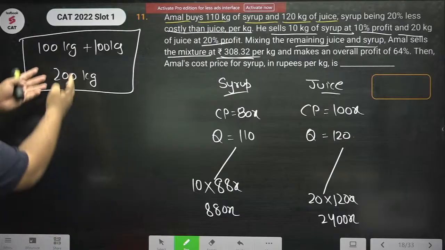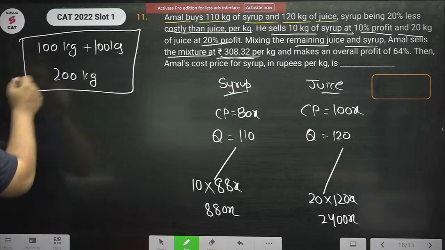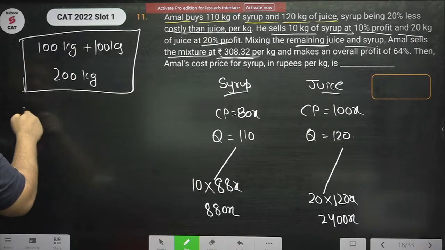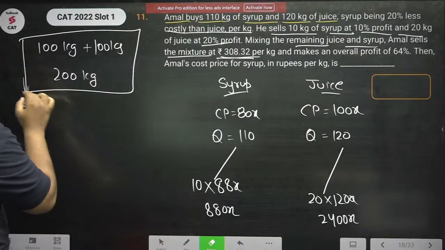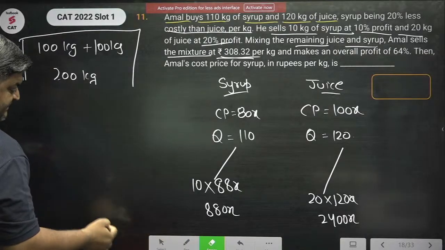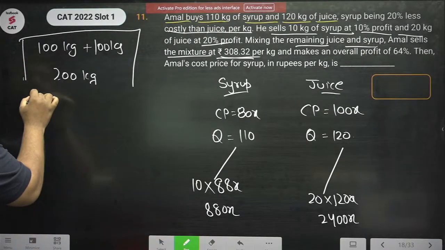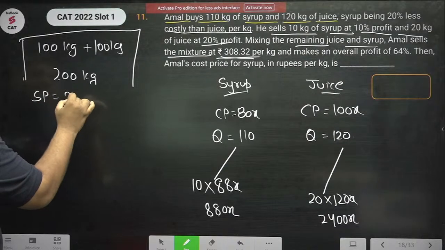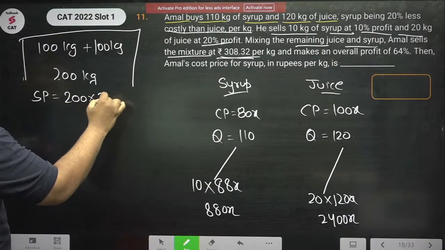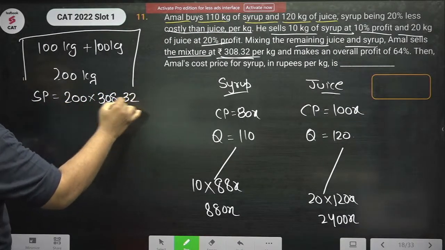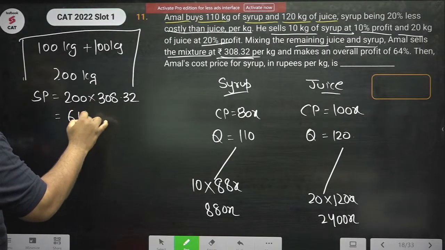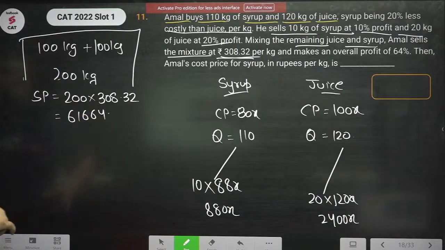So what is the total selling price of 200 kgs? Selling price is 200 into 308.32. So this is 61664. Okay, selling price of 200 kgs is 61664.